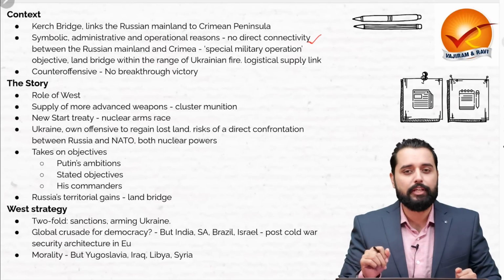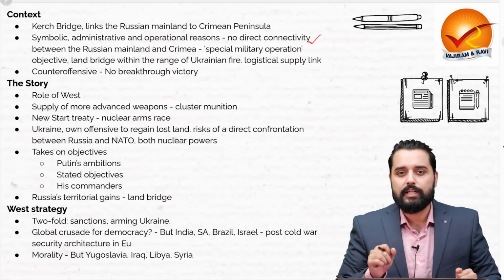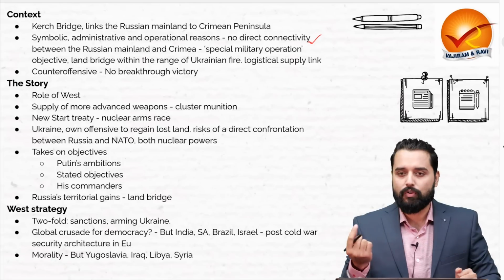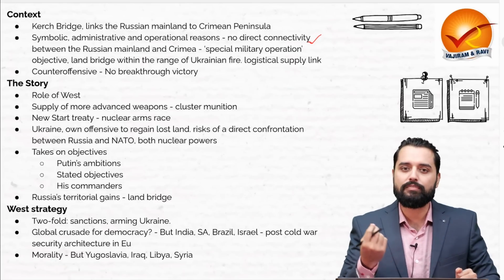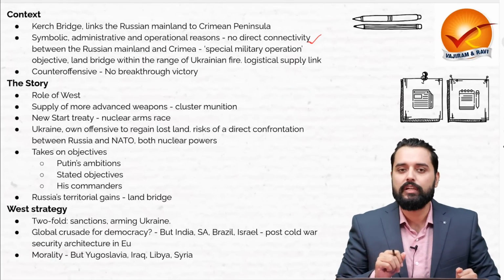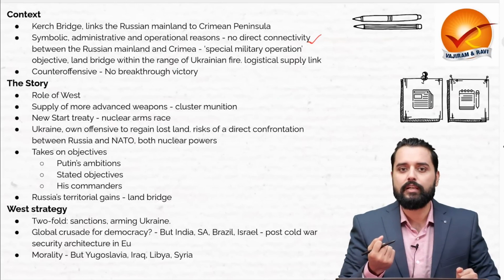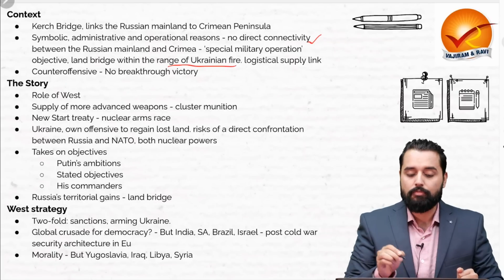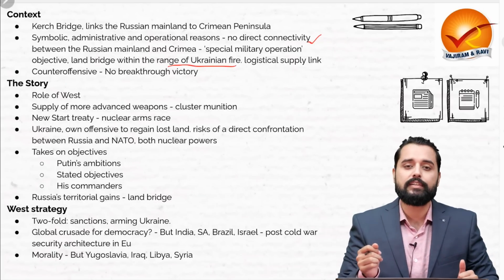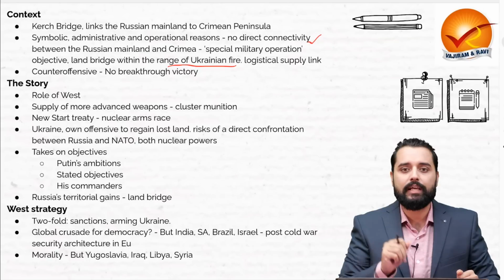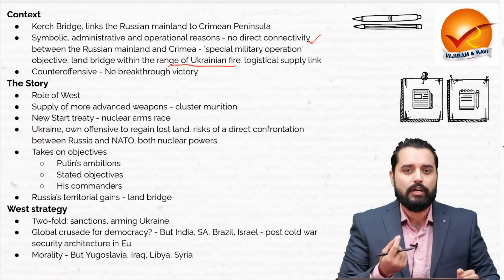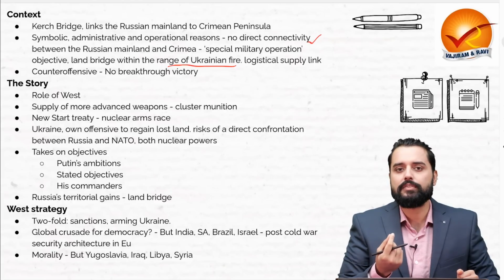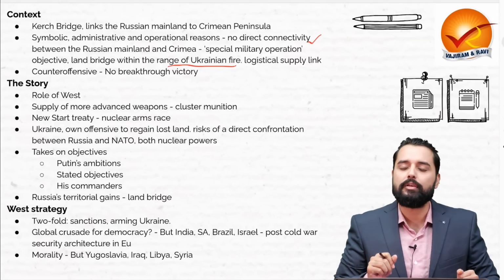between the Russian mainland and Crimea also, plus the land bridge that Russia had secured from the Russian mainland to Crimea, that is very close to the front line of the war, and there Ukrainian forces, they continuously keep on launching counteroffensives, and therefore this is very close to the range of the Ukrainian fire, and therefore this logistical supply link that is crucial for the Russian troops stationed down south near Odessa and near the Kherson region, from where they have backtracked recently also, this Kerch Bridge becomes very important.